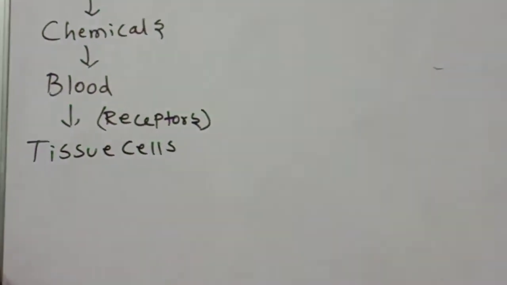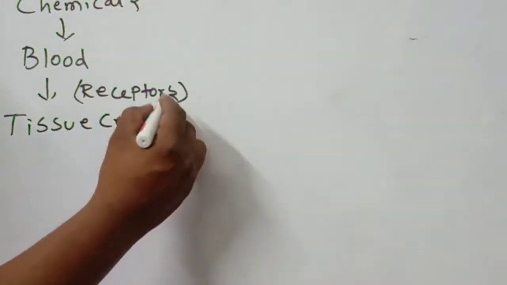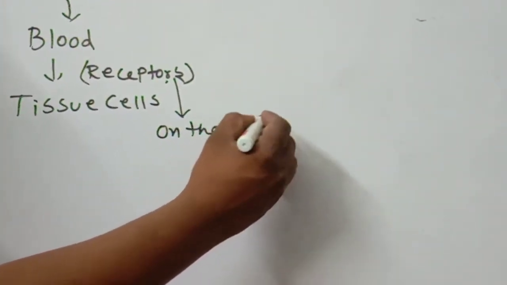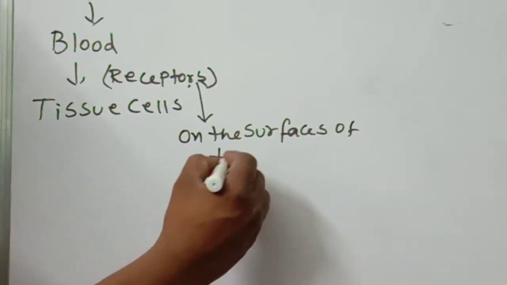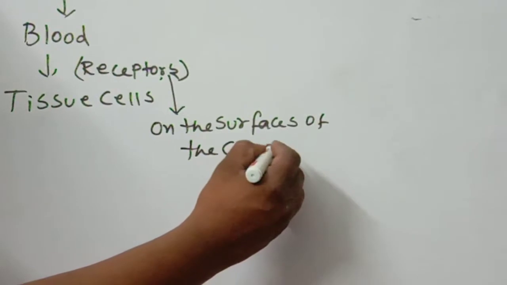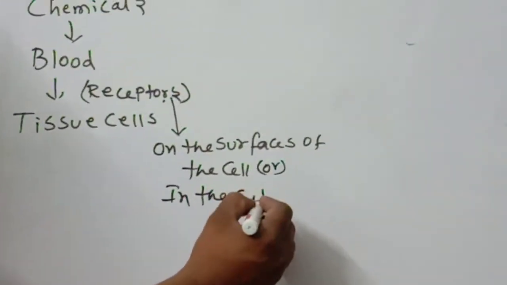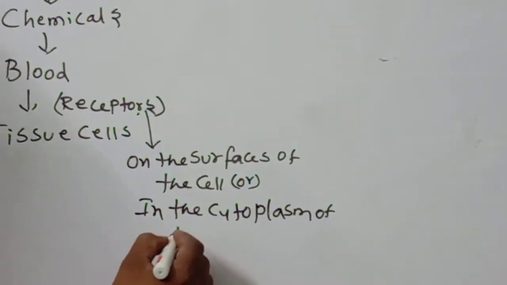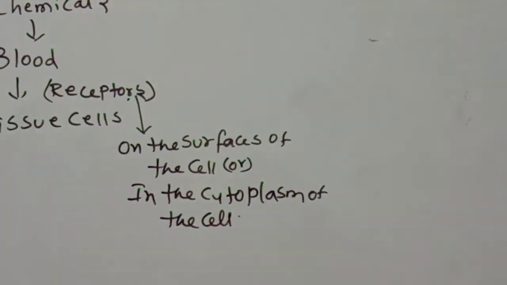Where are these receptors present? Very important: on the surfaces of the cell or in the cytoplasm of the cell. This is a point you should remember.